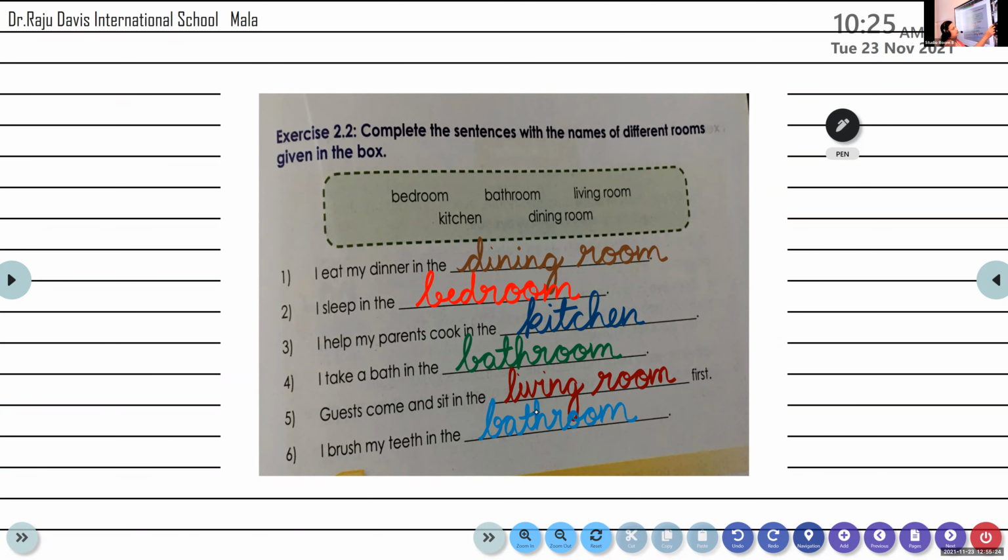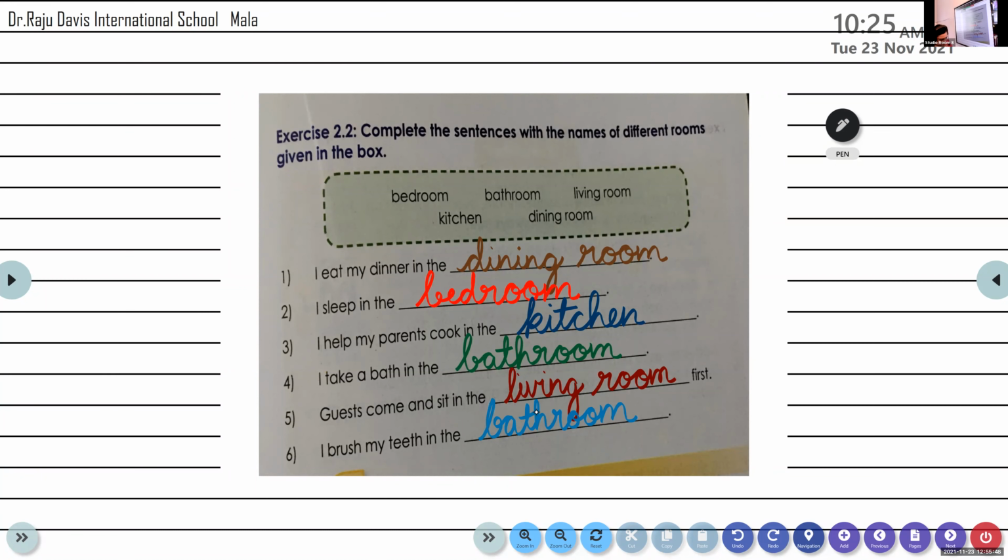Okay, very good. Aradhya Pradeep, read the second one. I sleep in the bedroom. Okay, thank you. Sahasra, unmute. Switch on the camera and read the third one.